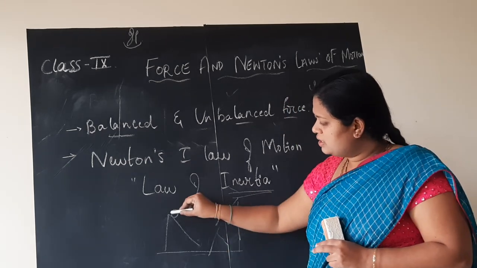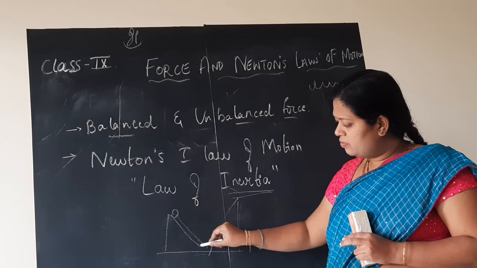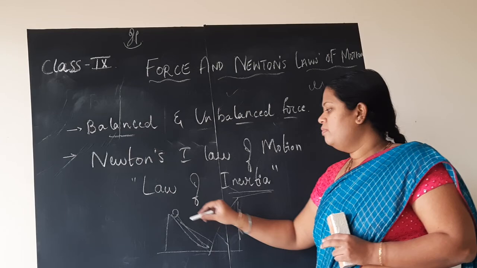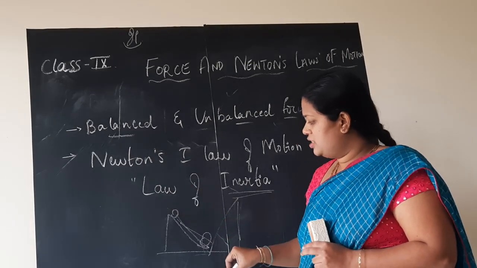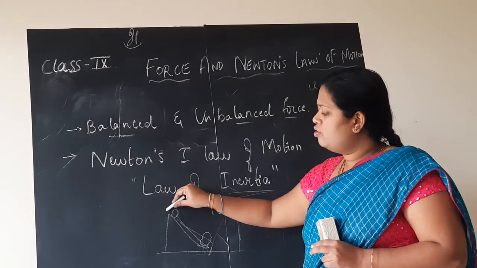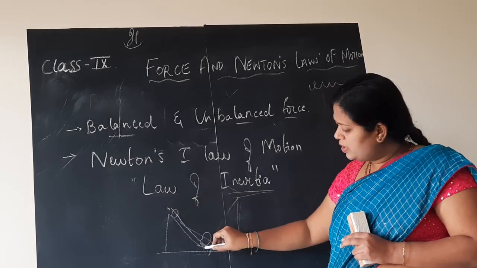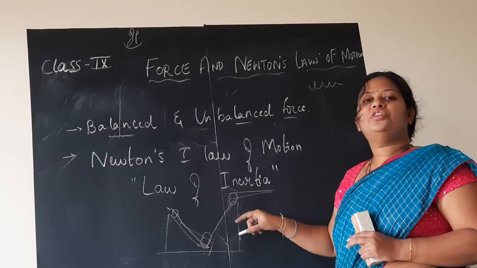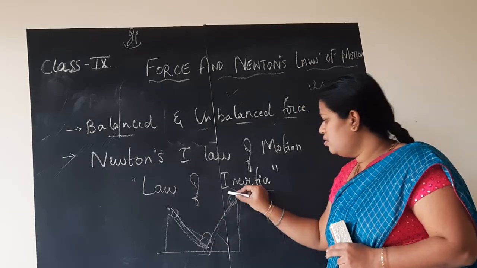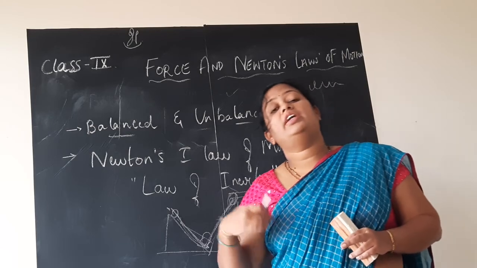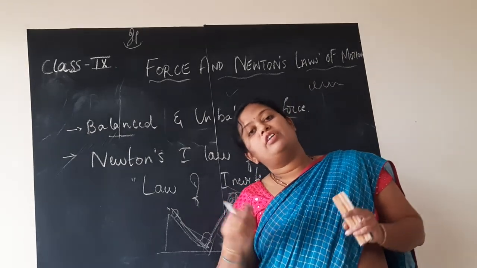If you release a marble from this inclined plane, obviously it will roll down in this direction. If you are applying more force, meaning it is coming with greater velocity, what will happen? It will come here and go back to the other plane. Downward it will come and in the upward direction also it will move, if it has greater speed or greater force applied on the marble.